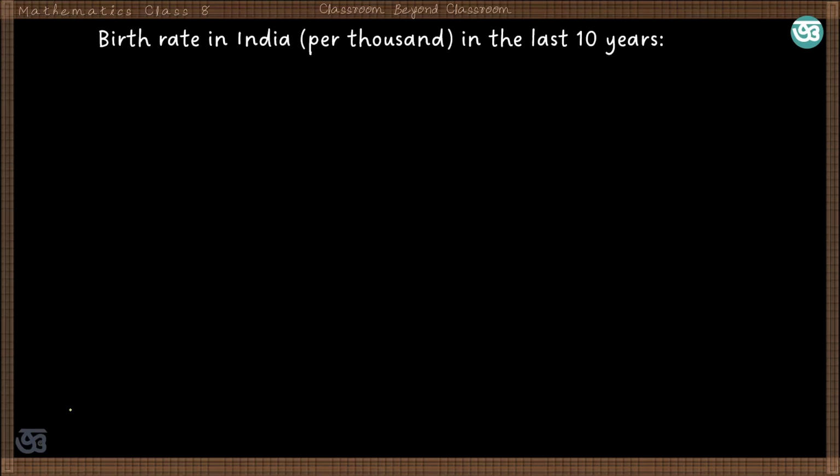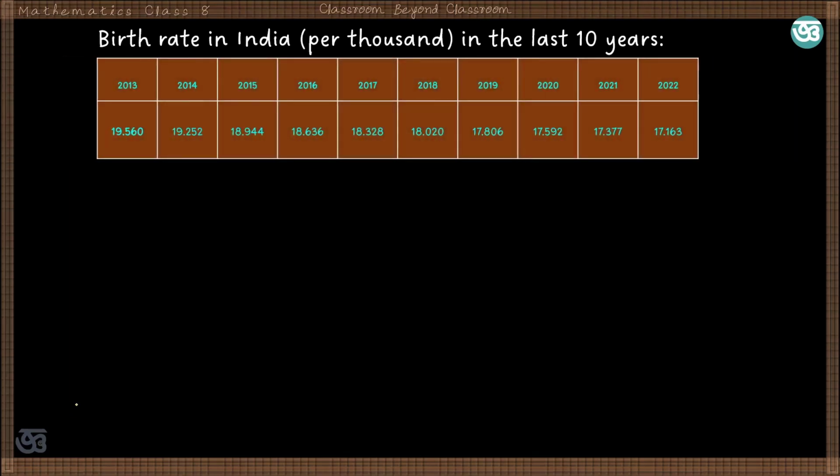Let us take another example, that is the birth rate in India per thousand in the last 10 years. So this is another set of data. From 2013 to 2020, the birth rate of India is tabulated or collected like this, and from this data set you can see that rate of birth in India is decreasing from 2013 to 2020, and this data can also be plotted in the form of a graph from which we can get a better idea of the trend of the rate of birth.